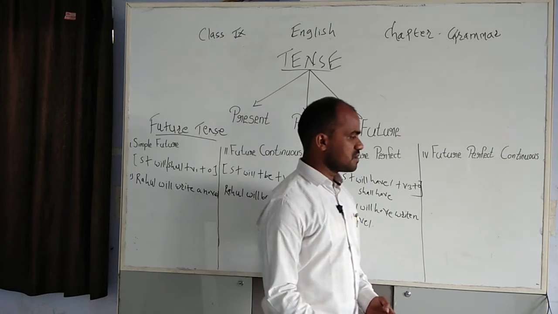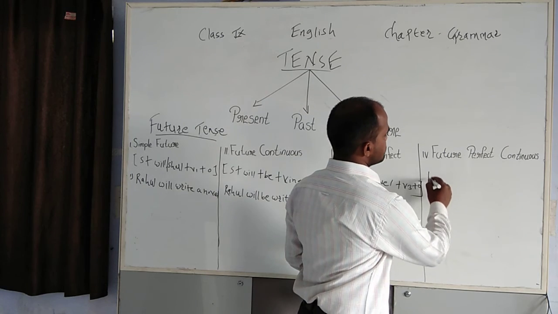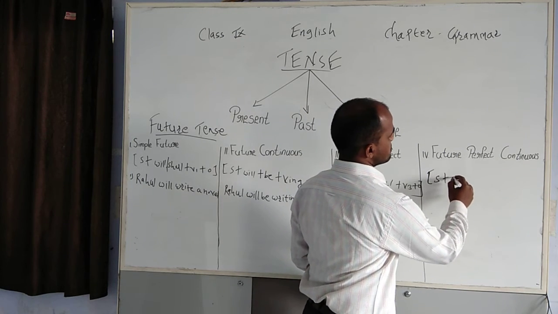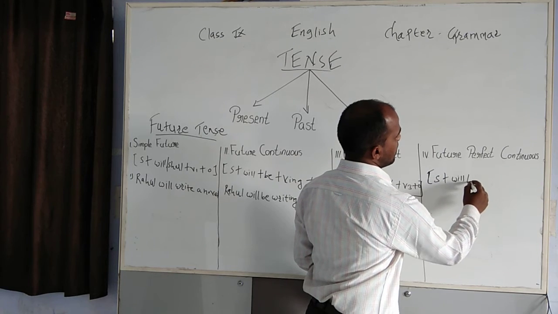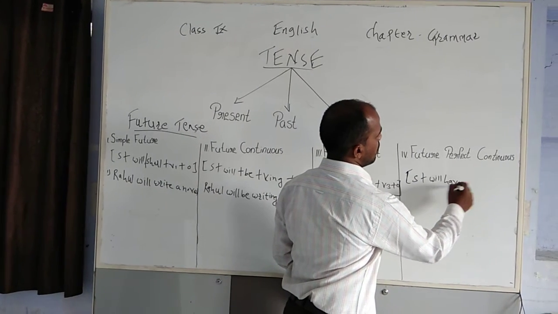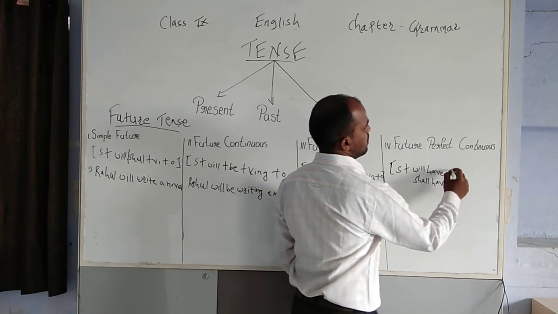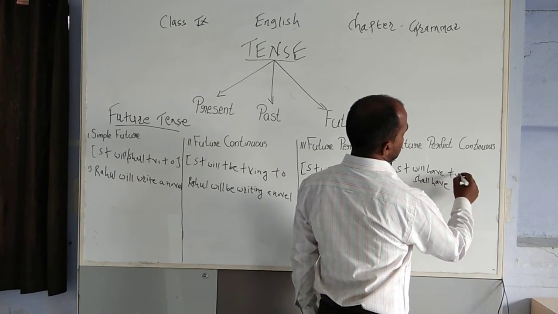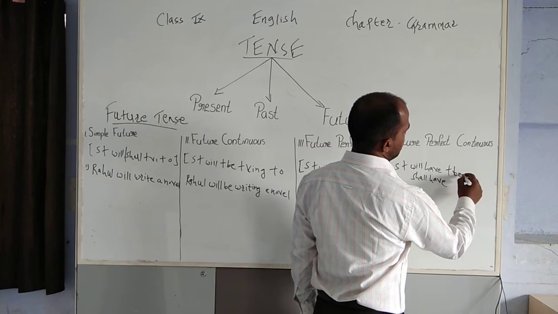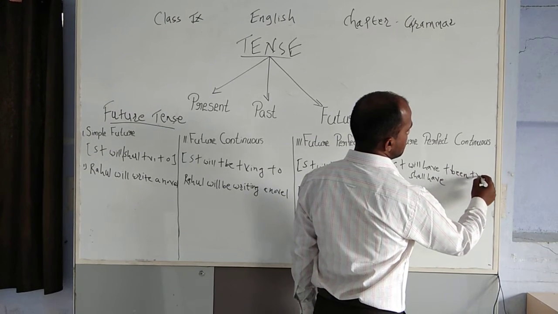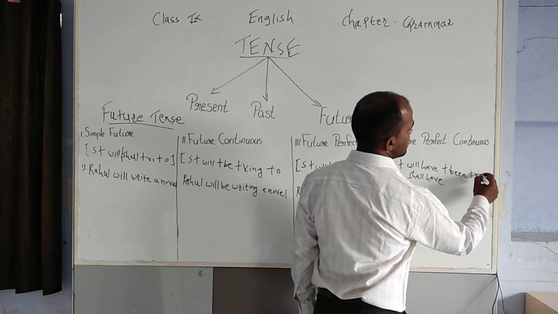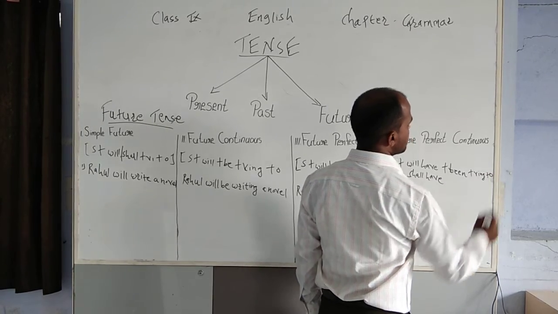The future perfect continuous tense structure: subject plus will have or shall have plus been plus first form of the verb with ing plus object.